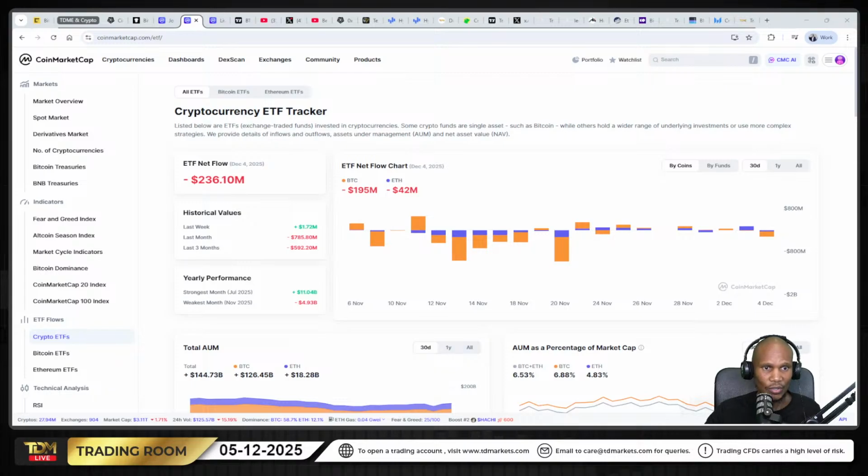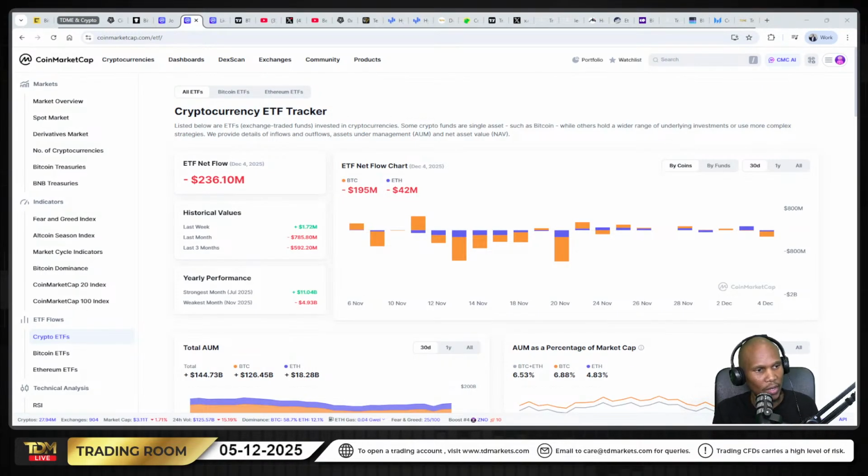All right. So why is this important? Because it gauges institutional sentiment. ETF flows show what large institutions are doing with their money, with real money. Remember, it's the moving of funds, the rotation of funds. It tells us how the money is rotating, and it also has a direct impact on that crypto.